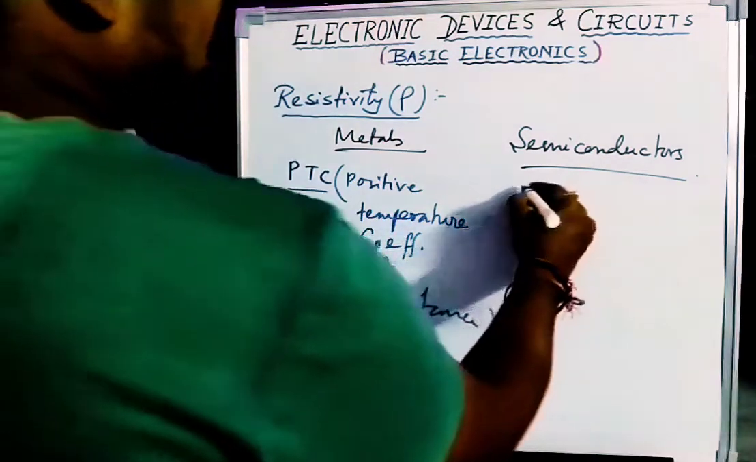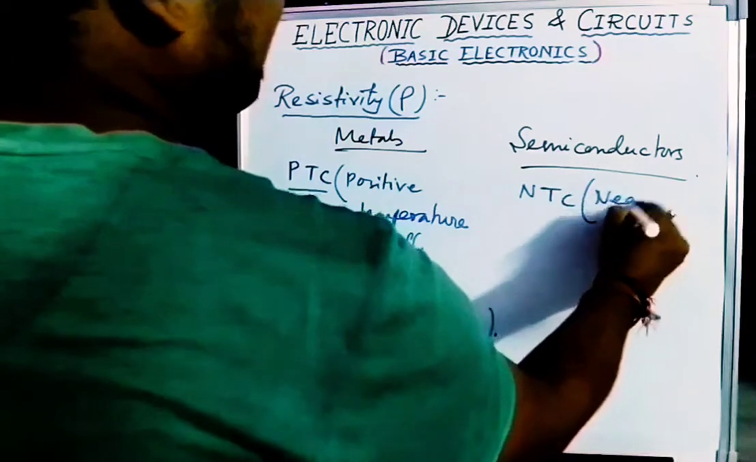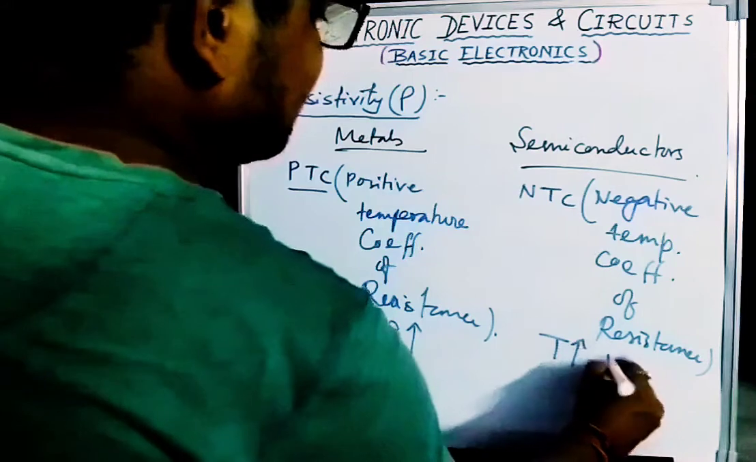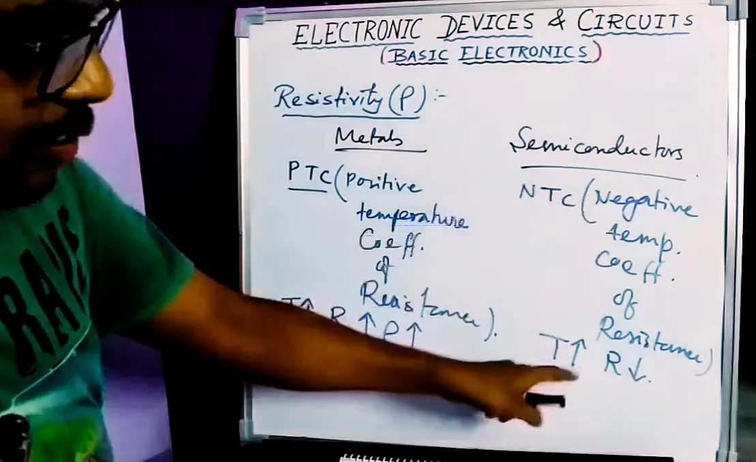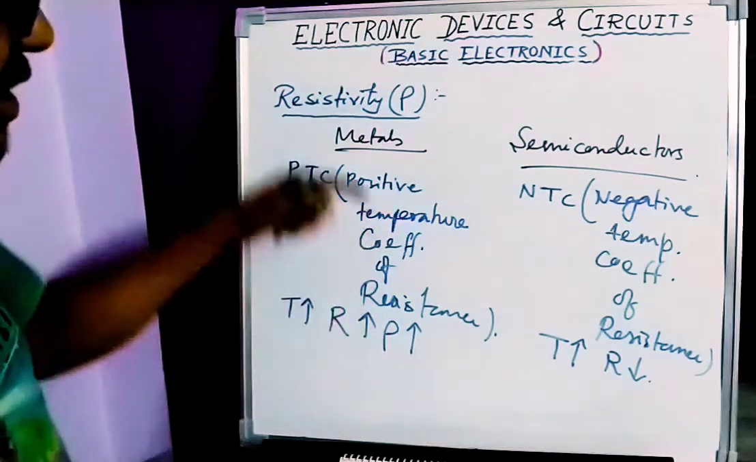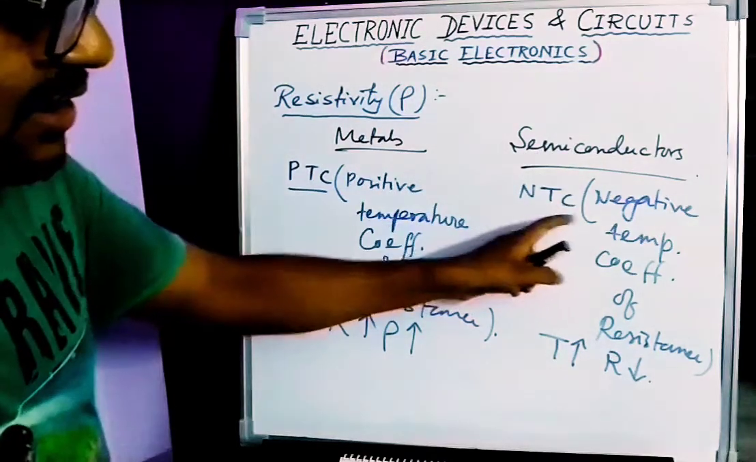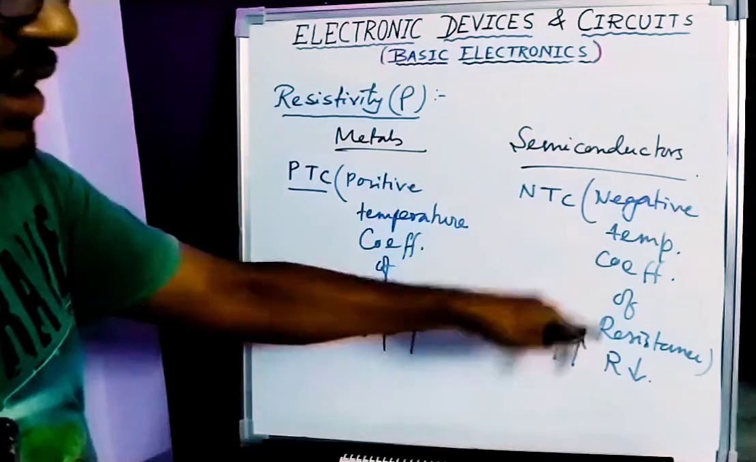In case of semiconductor, it is NTC. NTC means negative temperature coefficient of resistance. If temperature increases, resistance will decrease. Positive means direct relation, negative means opposite relation. You can see here, if temperature increases, resistance increases, then it will be positive in case of metal. Now in case of semiconductor, NTC means negative temperature coefficient of resistance. That means when temperature increases, resistance will decrease.